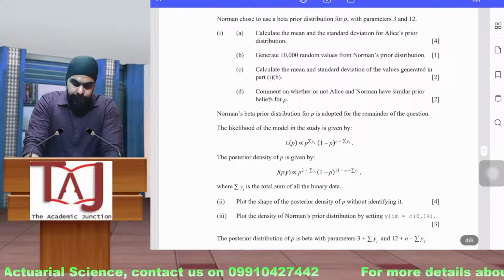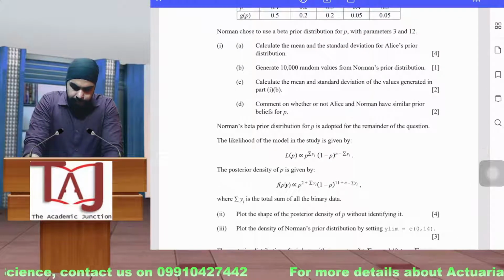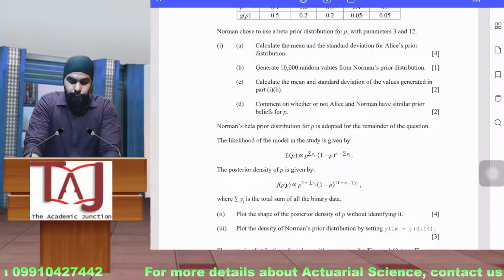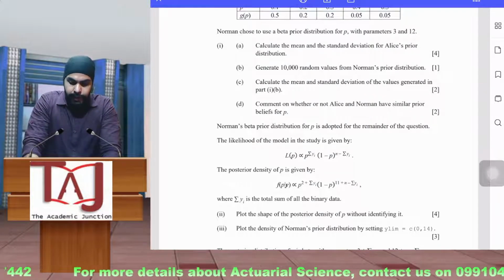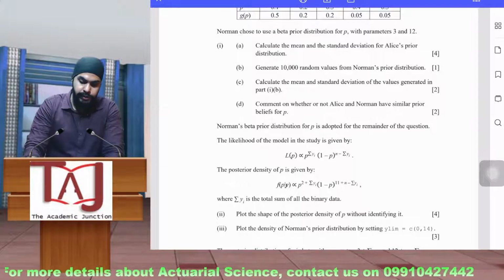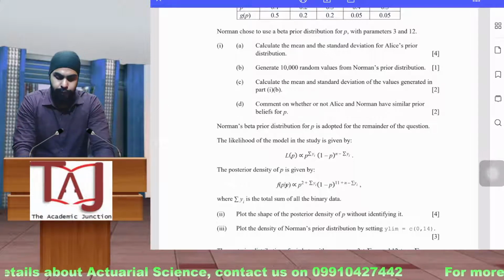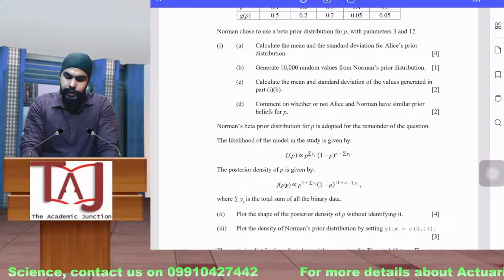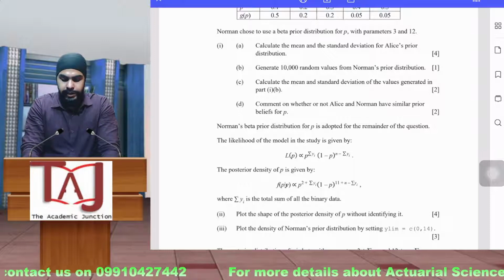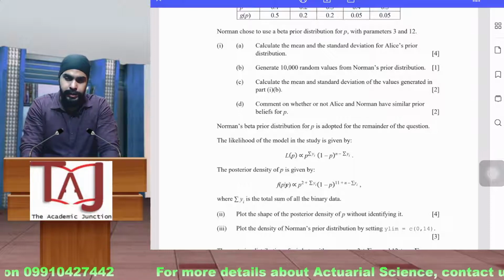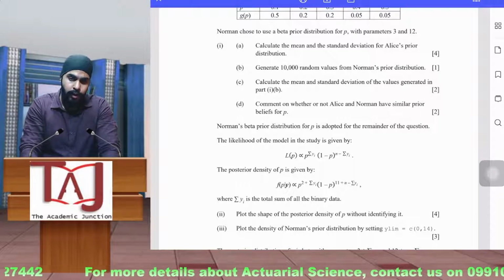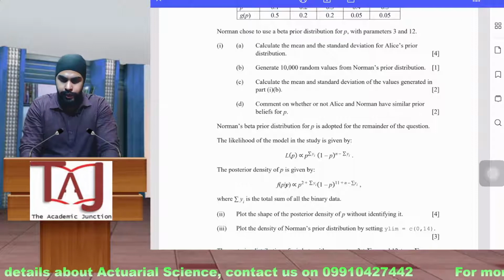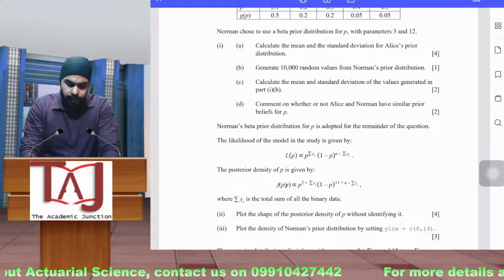After calculating all these things, part B is worth 4 marks, free 4 marks. Generate 1000 random values for Norman's prior distribution. Norman's distribution was a beta distribution, so you have to use the R function rbeta with the parameters 3 and 12 to generate 1000 values. They can say generate 1000 random values, simulate 1000 values, 10,000 values, or using the bootstrap method generate 1000 values. They are all the same thing.